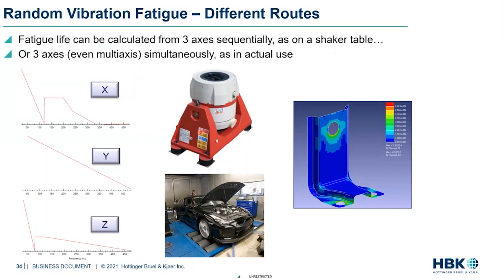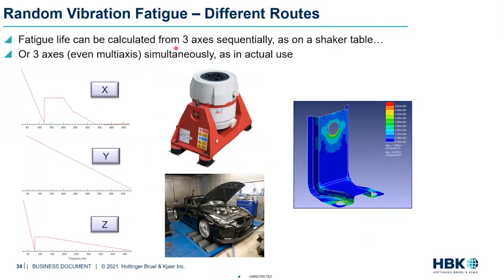Now, generally, these shaker tables are just uniaxial, so they excite only in one direction. So if we are dealing with three different axes, let's say X, Y, and Z, we would have the fixture rotated by 90 degrees to go from X to Y, then from Y to Z. So in this case, we are not doing X, Y, and Z together. They are sequential, one after the other. But in real life, when this bracket is actually mounted in the car, it's going to see X, Y, and Z together, which we call simultaneous multi-axial loading. So that is 3 axes together.